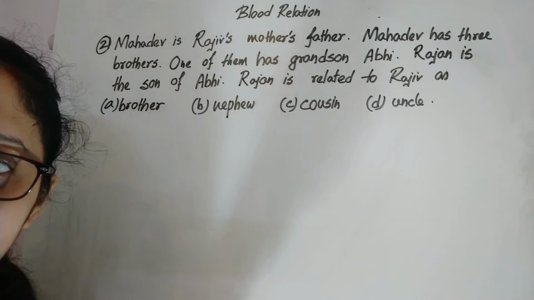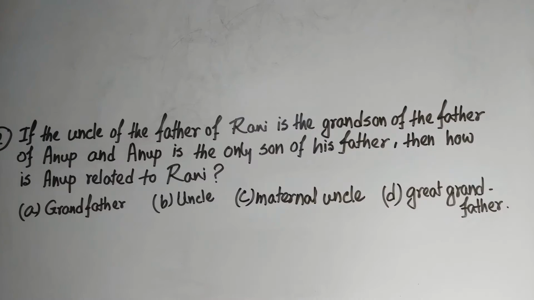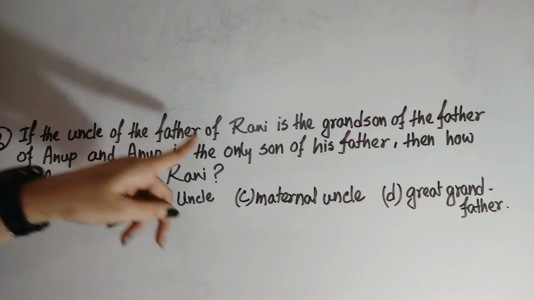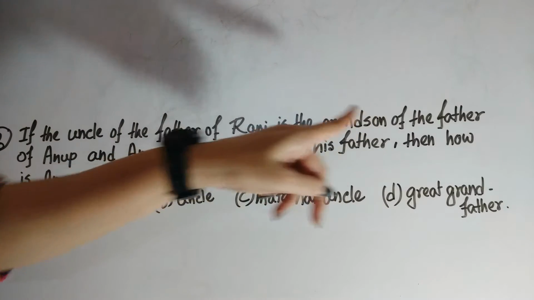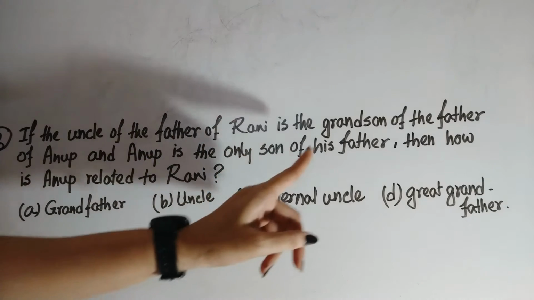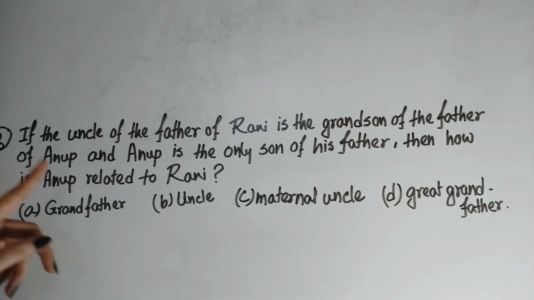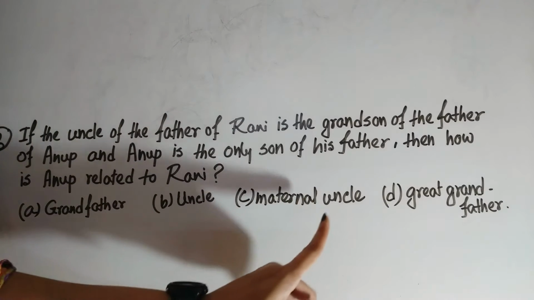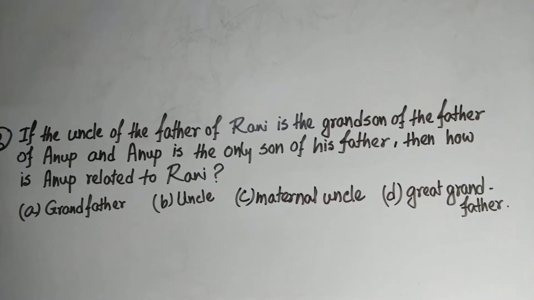Okay. Next, number 3. If the uncle of the father of Rani is the grandson of the father of Anup, and Anup is the only son of his father, then how is Anup related to Rani? Grandfather, uncle, maternal uncle, great grandfather.